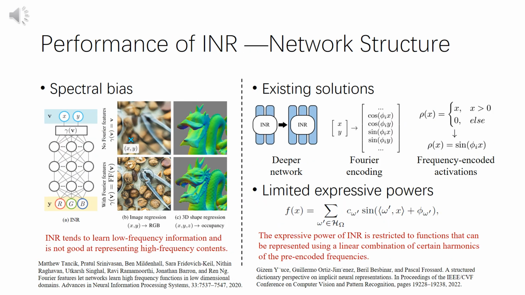The performance is limited in 2 aspects, the network structure and the distribution of the signal itself. From the first aspect, current methods suffer from a spectral bias. It tends to learn low-frequency information and is not good at representing high-frequency contents. In the left top figure, the fitted results are oversmoothed. Existing solutions often focus on adding more neural network layers, or encoding high-frequency contents in the input or activation functions. However, these solutions result in more training time. Additionally, the expressive power is still restricted to functions that can be represented using a linear combination of certain harmonics of the pre-encoded frequency.